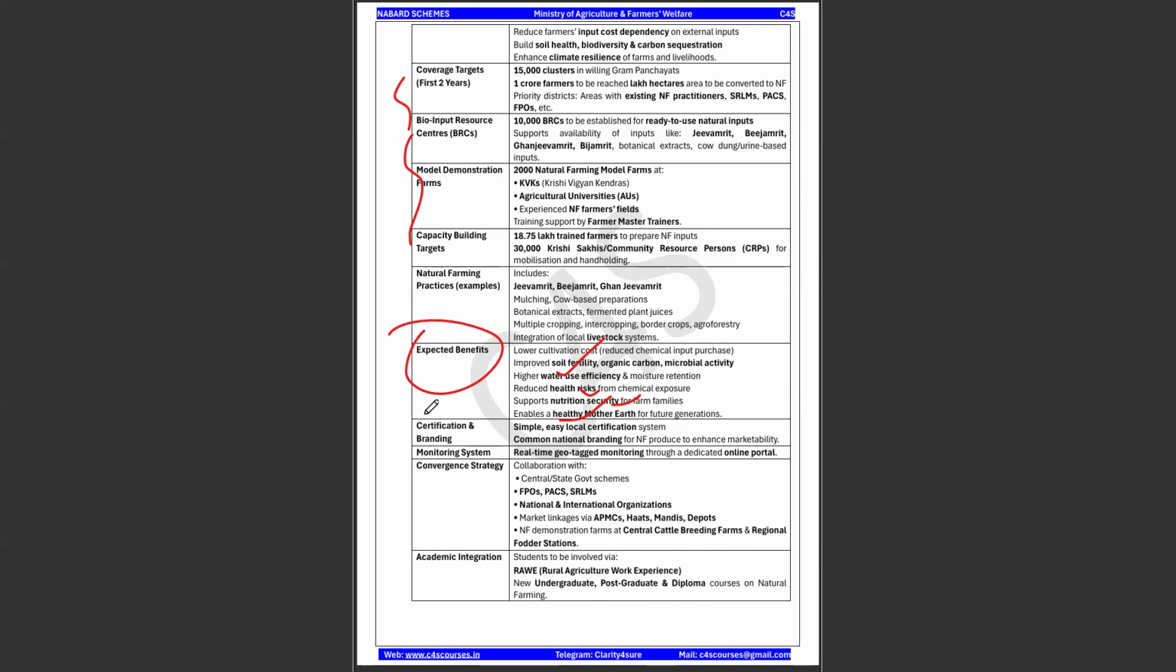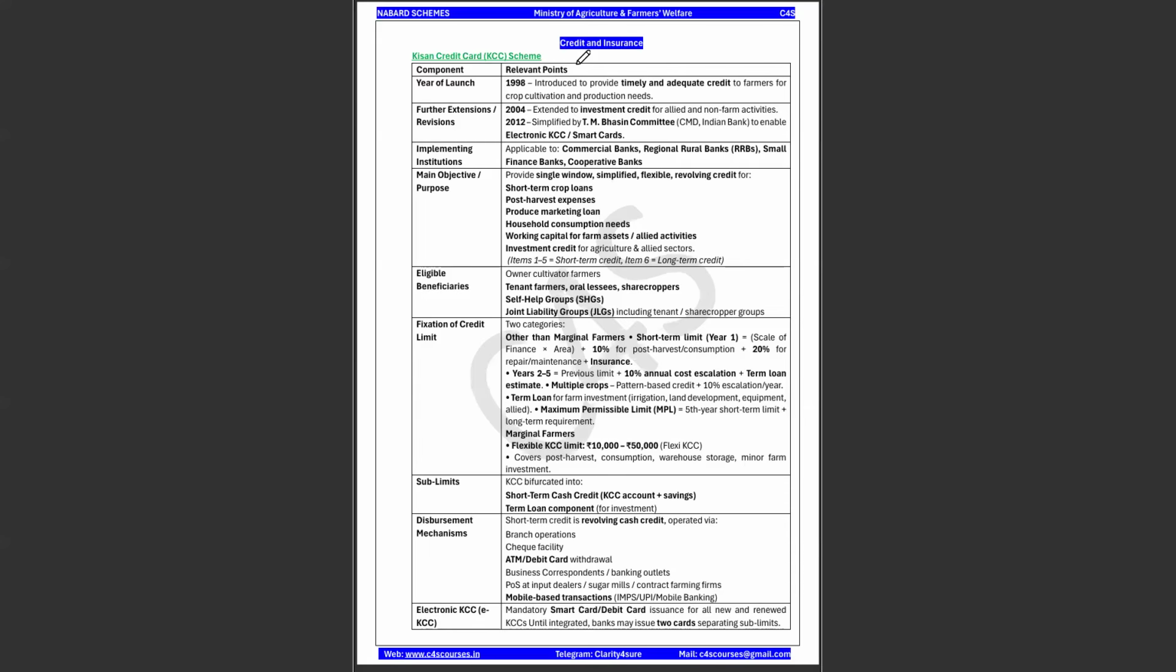And it will have a certification and branding component also. This is very very important. Okay, and academic integration, this rural agricultural work experience, students can be involved for the agricultural extension service under this particular scheme also, right? So, credit and insurance, your Kisan credit card, we all know it was introduced in 1998,